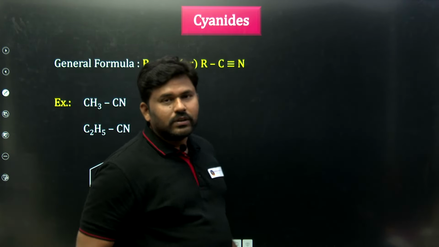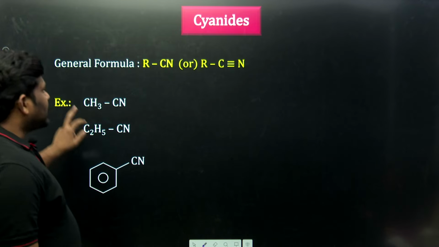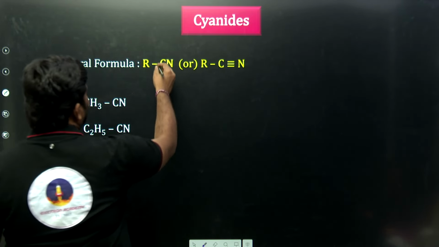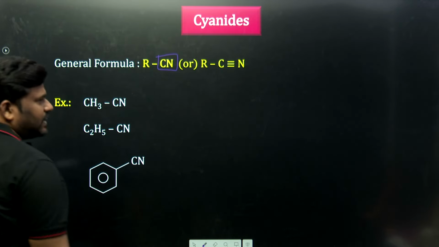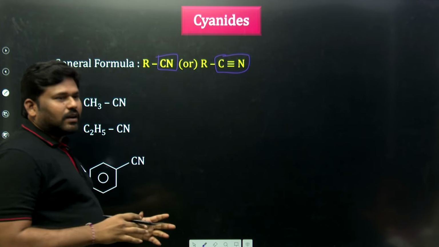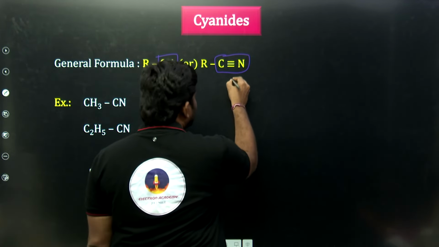Next we are moving to cyanides, very important. Cyanides are very poisonous. What is the general formula for cyanide? CN is there, cyanide. Sir, CN means what? They will give it like this, in between carbon and nitrogen, a triple bond is present. What bond is present here? Triple bond.